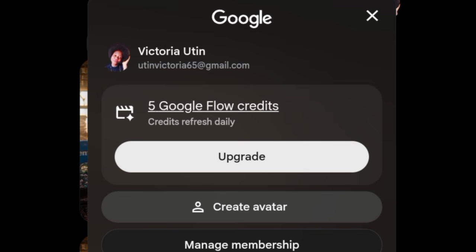Also, the reason I'm taking you through this process to show you how I'm generating these videos is for you to know that you can actually generate longer videos from this process. I would have generated 1 video or 2 videos, and then said that is how you can generate. But since I promised that I'm going to show you how to get longer videos, I need to take you through this process so that you can see it yourself and see that, okay, this is actually working. This is just the process. So for that, I'm going to sign out, and then sign in with another email.